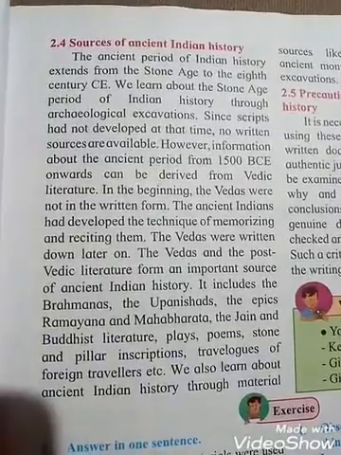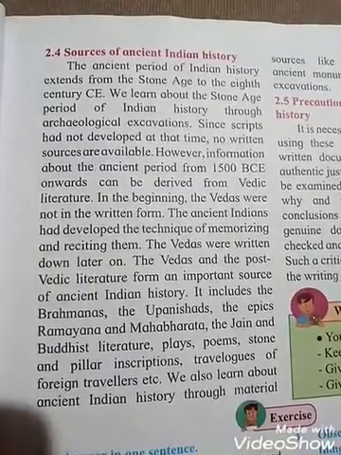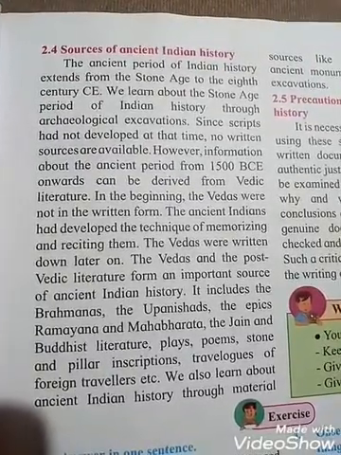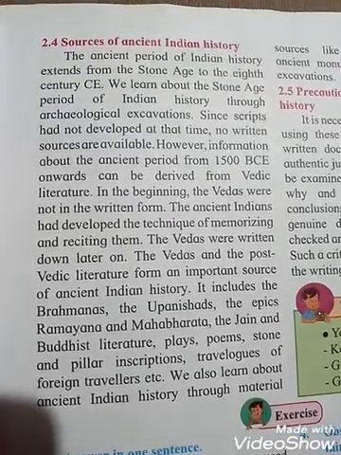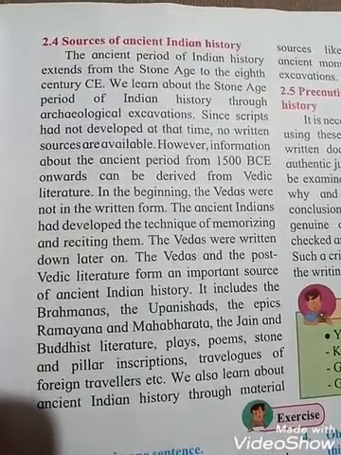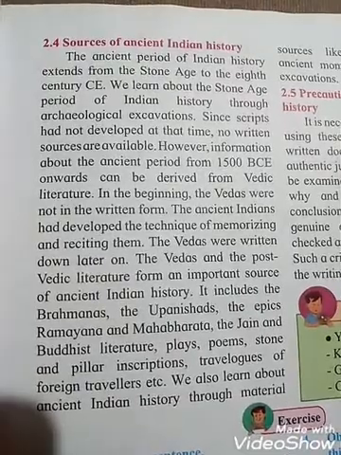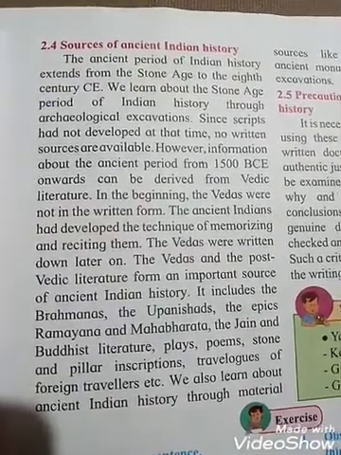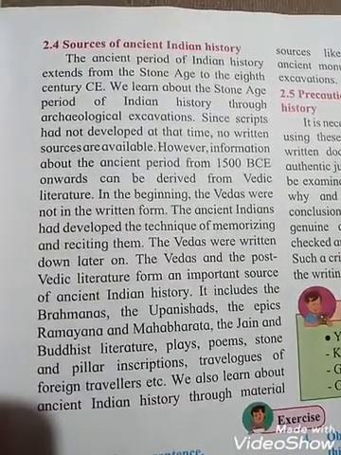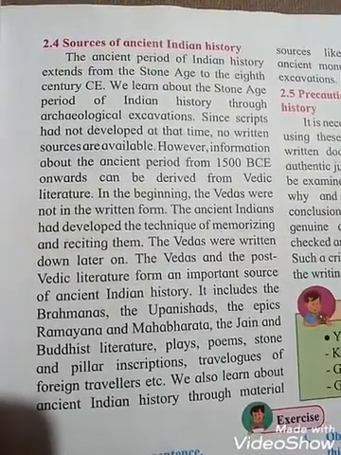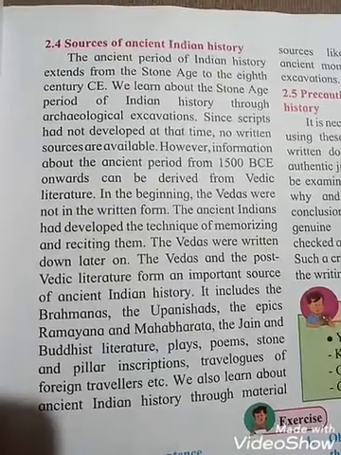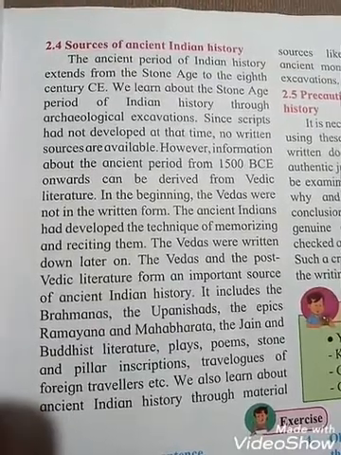2.4 Sources of ancient Indian history. The ancient period of Indian history extends from the Stone Age to the 8th century CE. See students, that means we have a very long history. Since the Stone Age, we learn about the Stone Age period of Indian history through archaeological excavation.